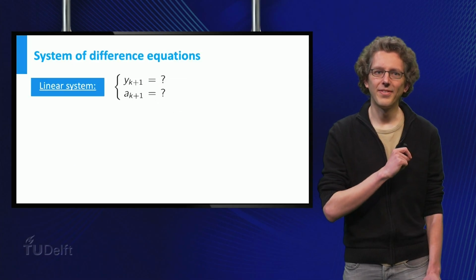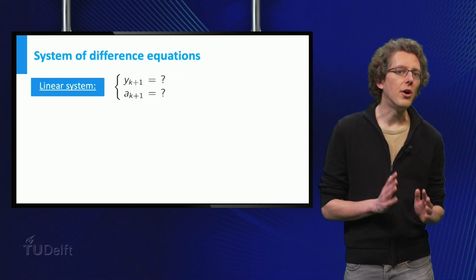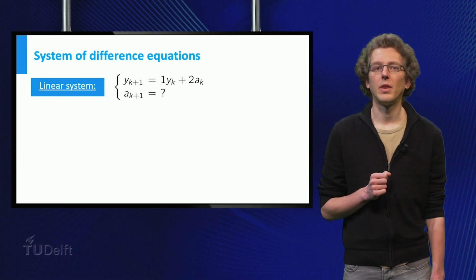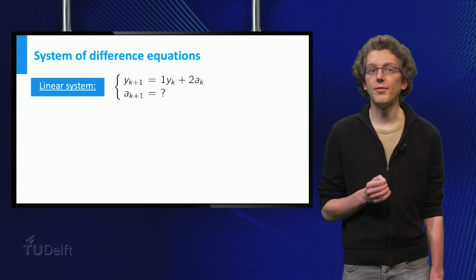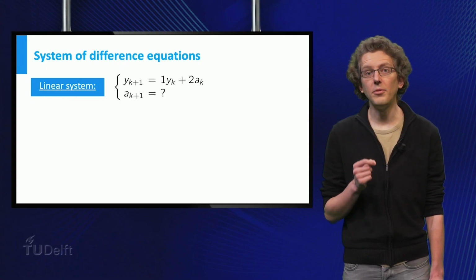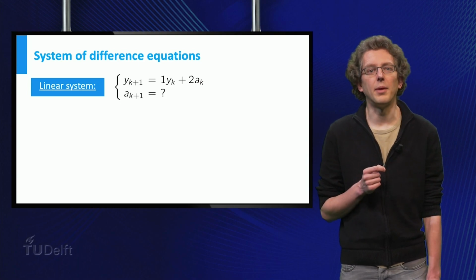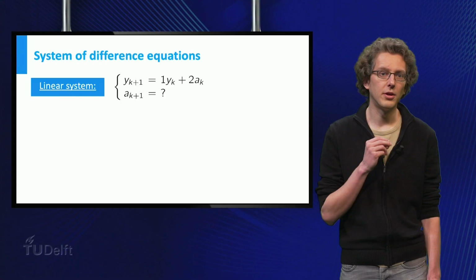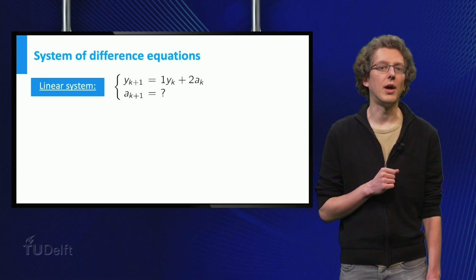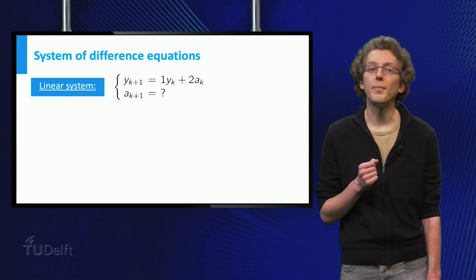We sure can. First, how many young mice are there? We define young as less than 1 year old, so this is the new offspring. The y_k young ones that were alive at time k each produce 1 offspring, so this gives 1 times y_k in total. The a_k adults that were alive at time k each produce 2 offspring, so this gives 2 times a_k in total. Together we have y_(k+1) equals y_k plus 2a_k.